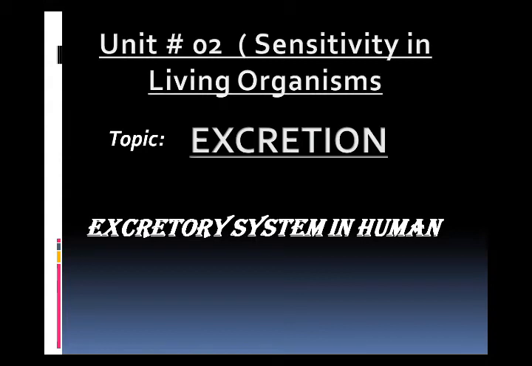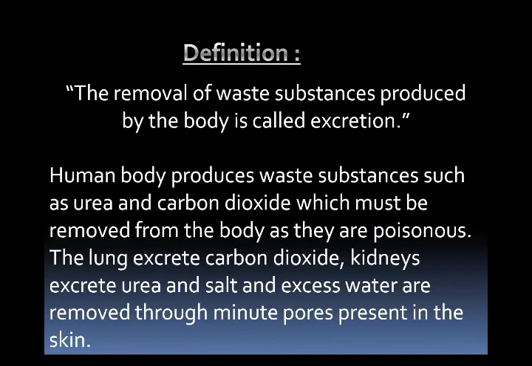Excretion is the removal of waste substances from the body.